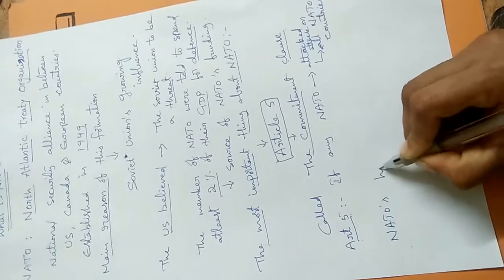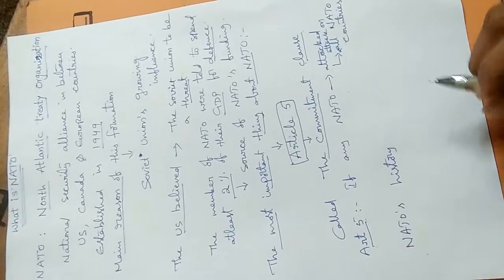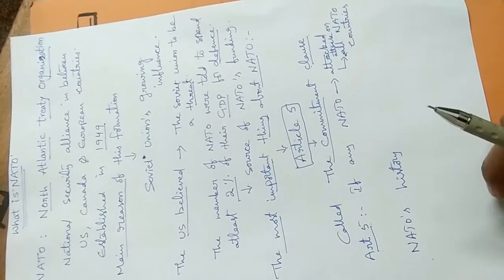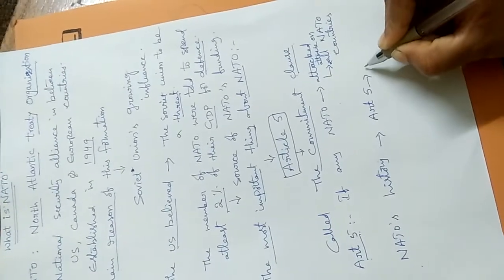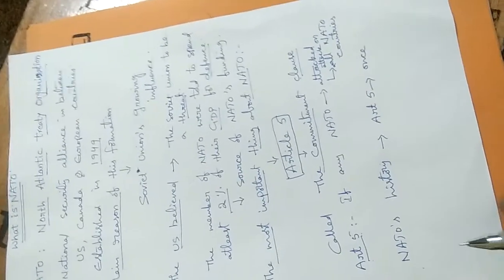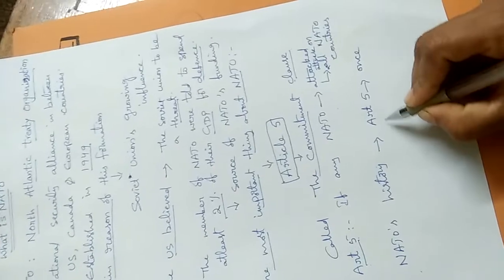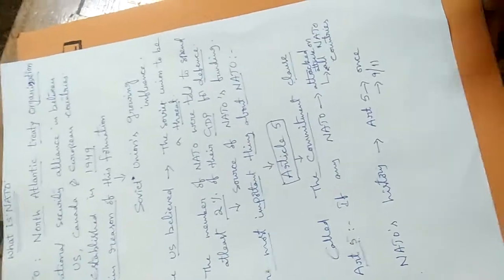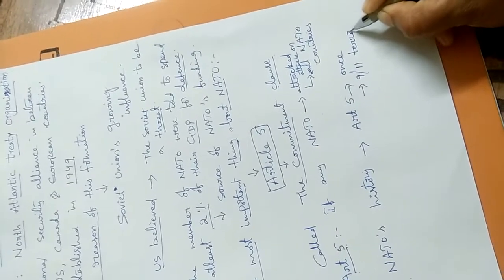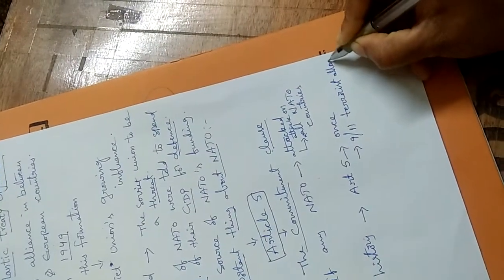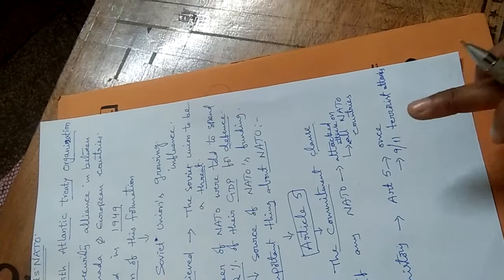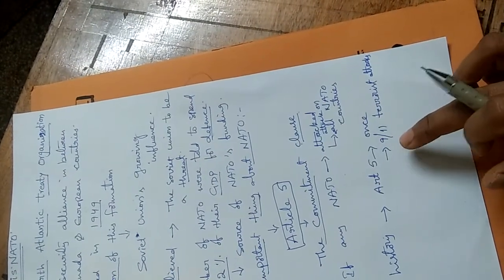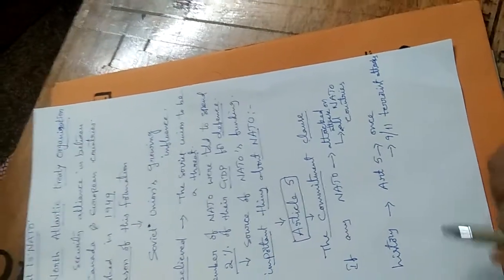So in NATO's history, how many times was Article 5 implemented? Article 5 was invoked only once. When? That was after the 9/11 terrorist attacks. So in NATO's history, Article 5 was invoked only once, at the time of the 9/11 terrorist attacks.